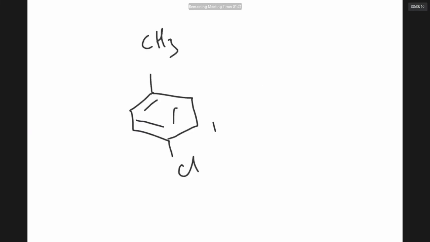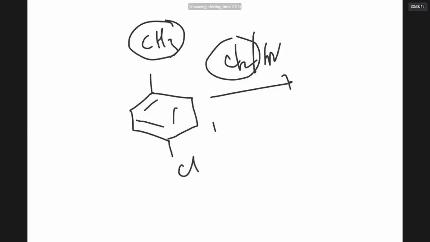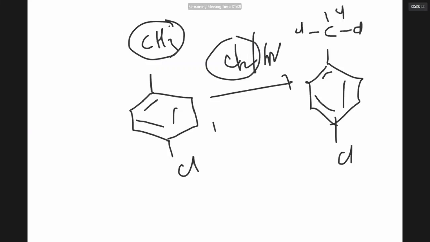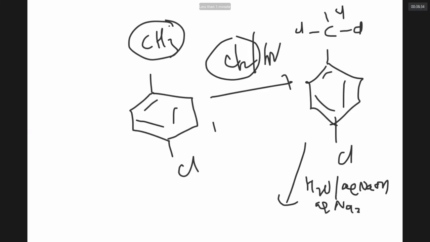When you are using chlorine and light, the side chain is chlorinated. All the hydrogens can be replaced by Cl. When this is treated with water, or aqueous NaOH, or aqueous Na2CO3, any one will do. You can take pure water and heat, or you can add aqueous NaOH, or you can use sodium carbonate. All the Cls are replaced by OH.